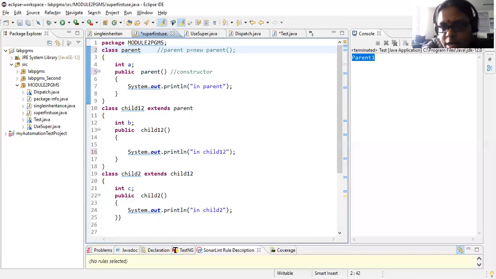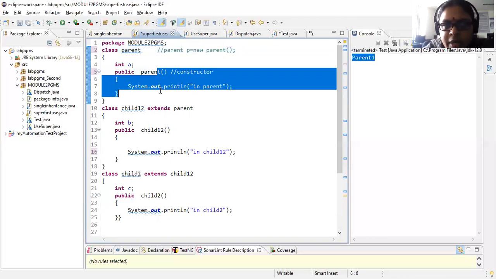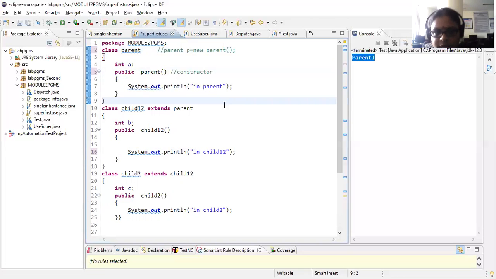This is an instance creation. So when I create an instance like parent P equal to new parent, your constructor is automatically called. That is the advantage of your constructor. If it was a normal method, I need to explicitly call that method. How? If consider that this is show method, then I'll be creating an instance P and P dot show I'll be calling. Now this is a constructor which is automatically called when an instance is created.